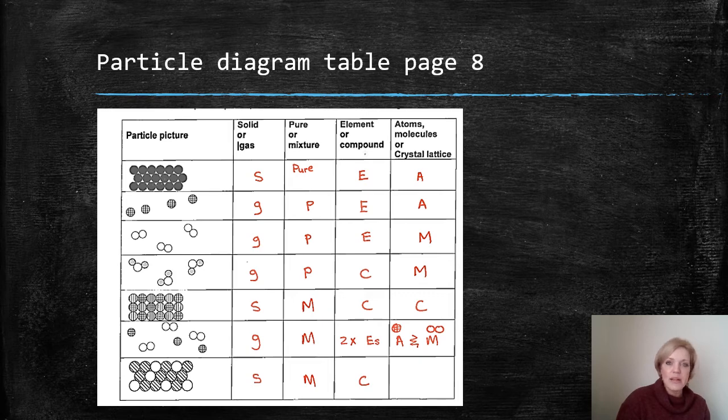It's definitely an element and it's atoms. Because if it was a compound, it would have two different colors, and if it was a crystal lattice, it would be arranged in a 3D symmetrical pattern. The third one shows two circles that are bonded together and they are dispersed. So first things first, grade 8, that's a gas. It's definitely a pure substance because it's only one type of particle there. There isn't a different color.